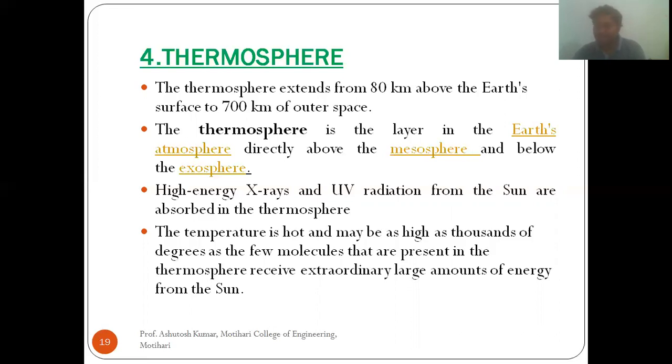High energy X-ray and ultraviolet radiation from the sun are absorbed in the thermosphere. The temperature is hot and may be as high as thousands of degrees, as the few molecules present in the thermosphere receive an extraordinarily large amount of energy from the sun. So in this sphere also, temperature is very hot.